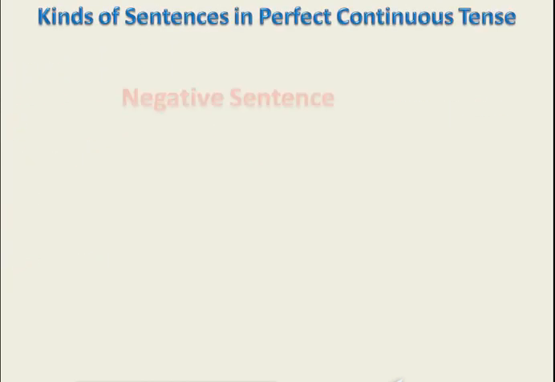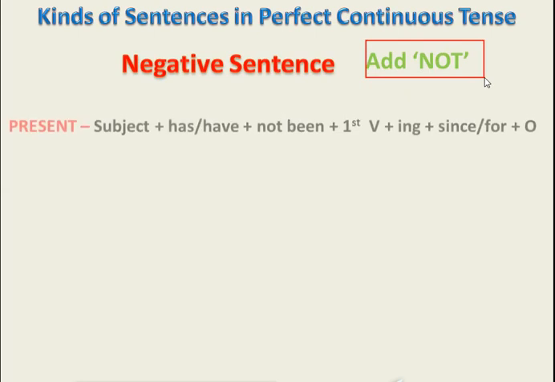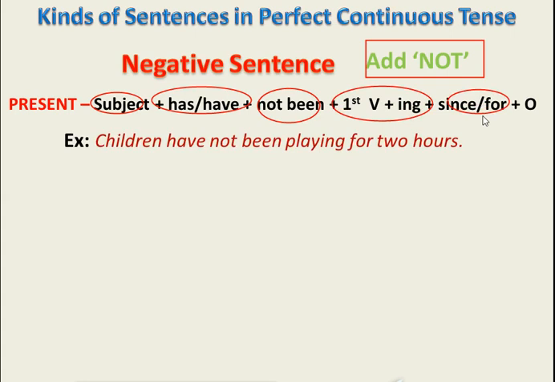Now let's talk about another kind of sentence, that is negative sentence. Students, remember one thing, in negative sentence we'll add one more thing, that is not, because here we are talking about negative statements. First of all, we have present tense sentence structure, subject followed by has, have according to subject, followed by not been, because we are talking about negative sentence. Again we have first form in all kind of sentences with ing, always followed by since or for. Look at the given example over here.